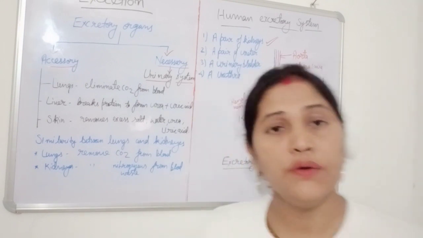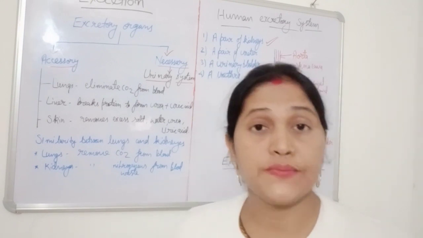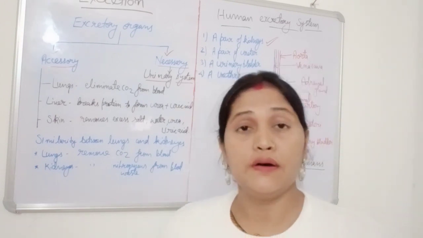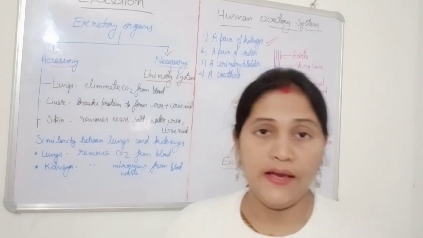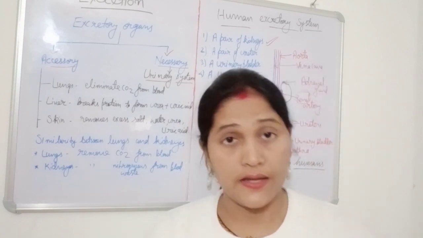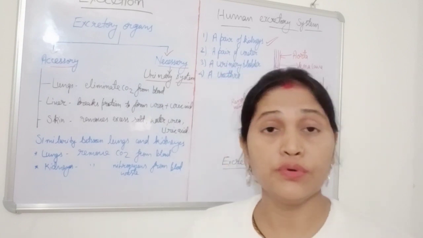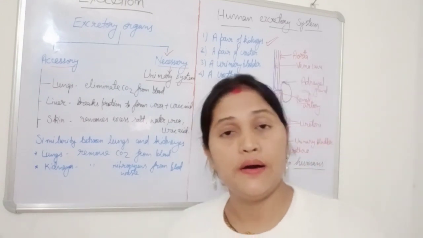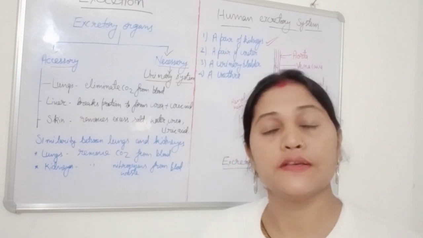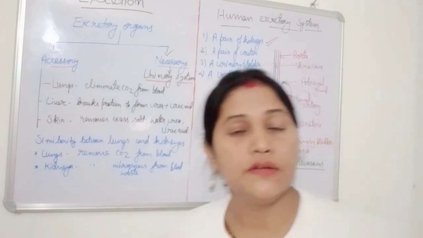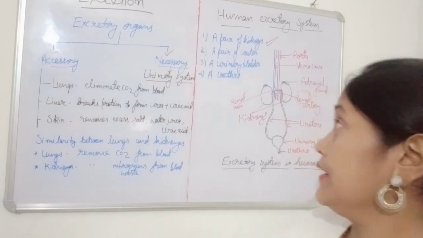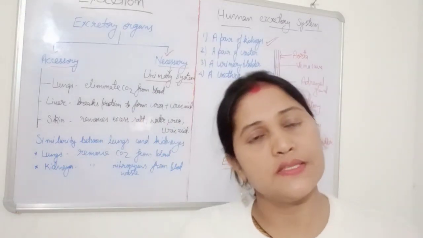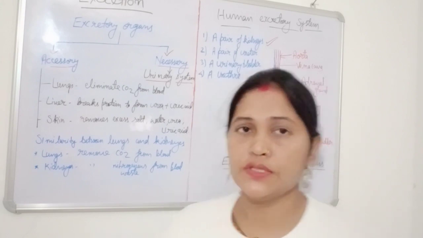Now the blood has become deoxygenated blood, and it contains bigger molecules like protein and some useful substances. That is collected by the renal vein, which joins the vena cava, and the blood goes back to the heart, into the right auricle. So this is the process.